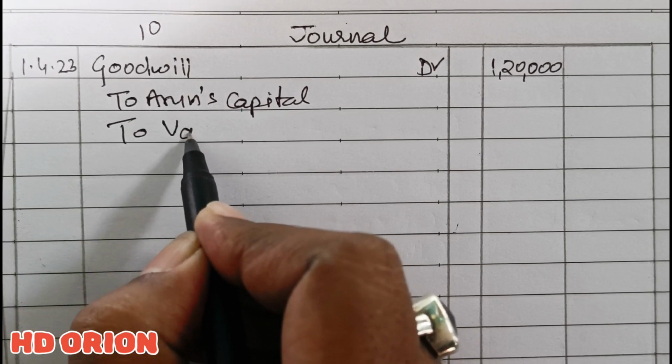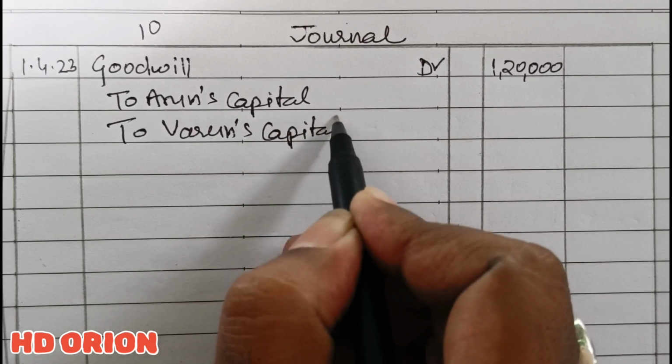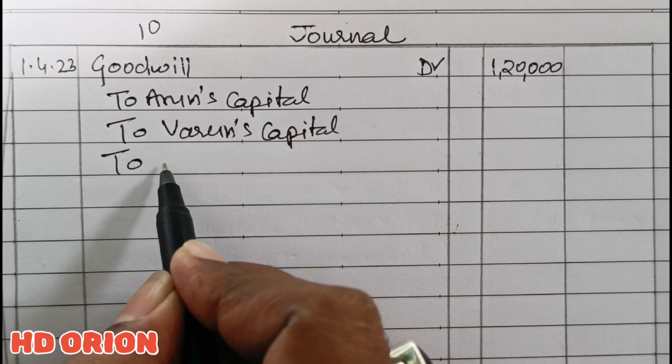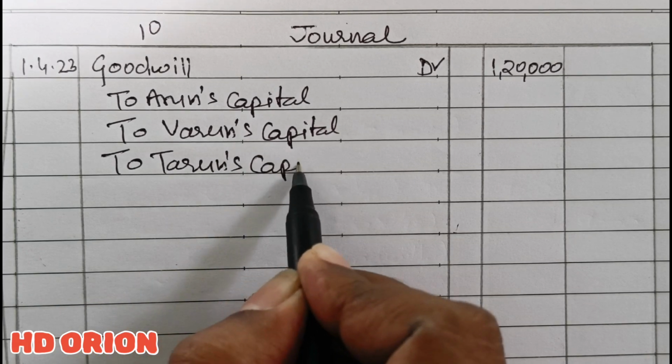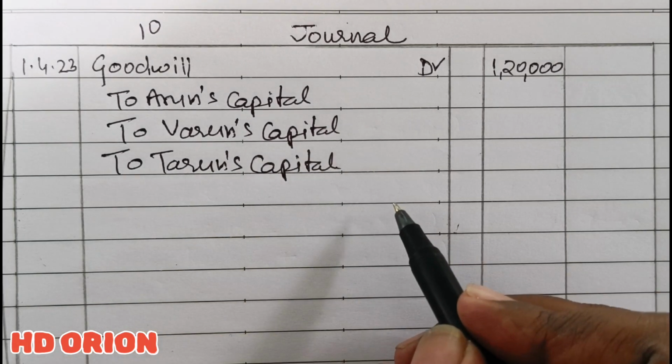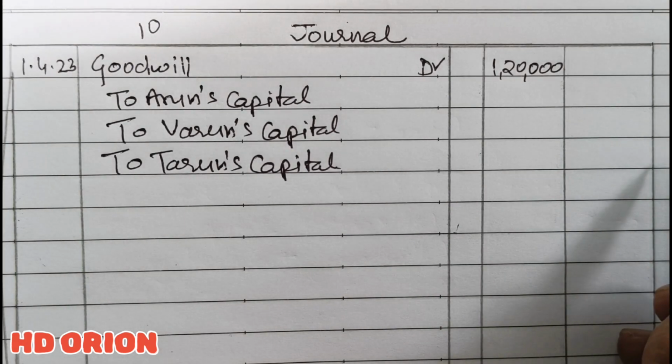to Arun, to Varun, and third partner to Tarun. And it will be broken in old ratio, which is 3:2:1.